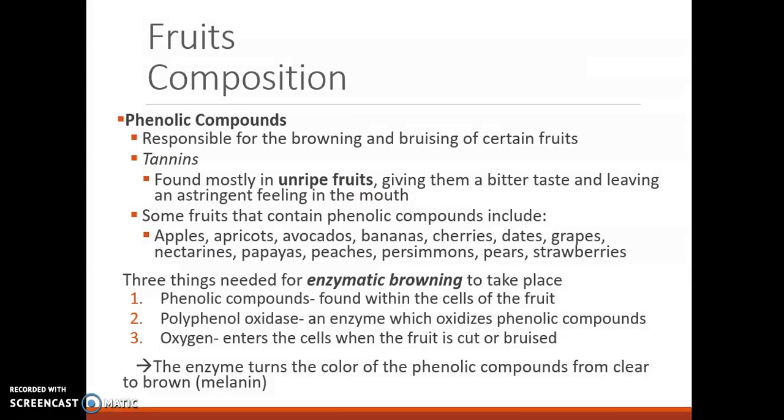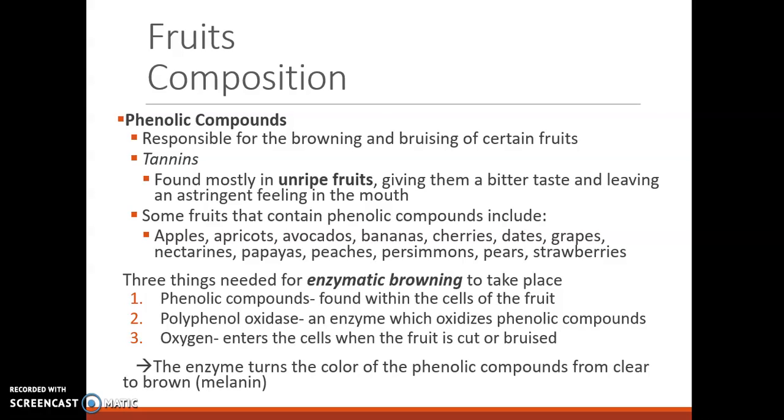So the other thing in fruit composition is the phenolic compounds, and these are responsible for browning and bruising of certain fruits. So tannins are found mostly in unripe fruits, and they give them a bitter taste and leave that astringent feeling in your mouth, that feeling on the sides of your tongue. Some fruits that contain these phenolic compounds include apples, apricots, avocados, grapes, peaches, strawberries, so really a lot of different fruits.